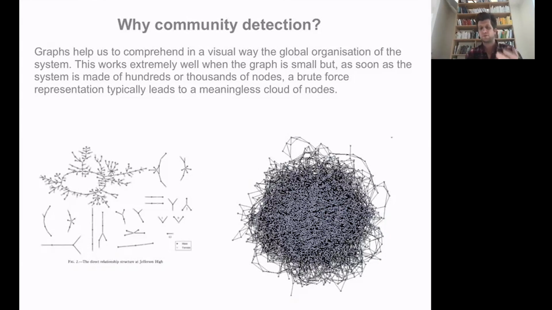Now, the visualization of graphs in 2 dimensions typically works well for small graphs, up to a few dozen nodes. And this would be the case here to the left, where what you have is a social network where the nodes are students of a school and the links represent some intimate relations that these students have had together during a year.